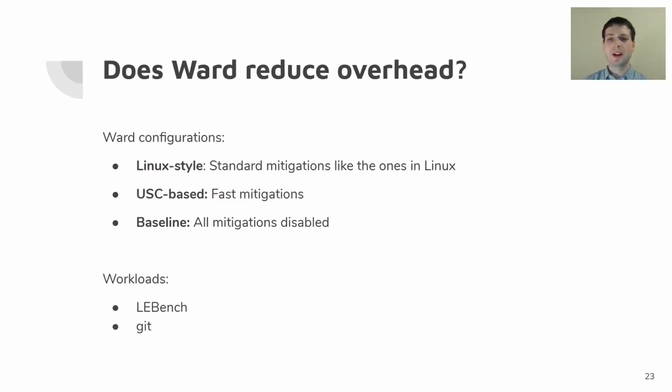We evaluated a couple different configurations of Ward, including a re-implementation of the mitigations from Linux, in some cases directly using mitigation code lifted from the Linux source tree. We implemented the configuration we've described so far using USC-based mitigations, and we also have a baseline where all mitigations are disabled, so you can see relative overheads.